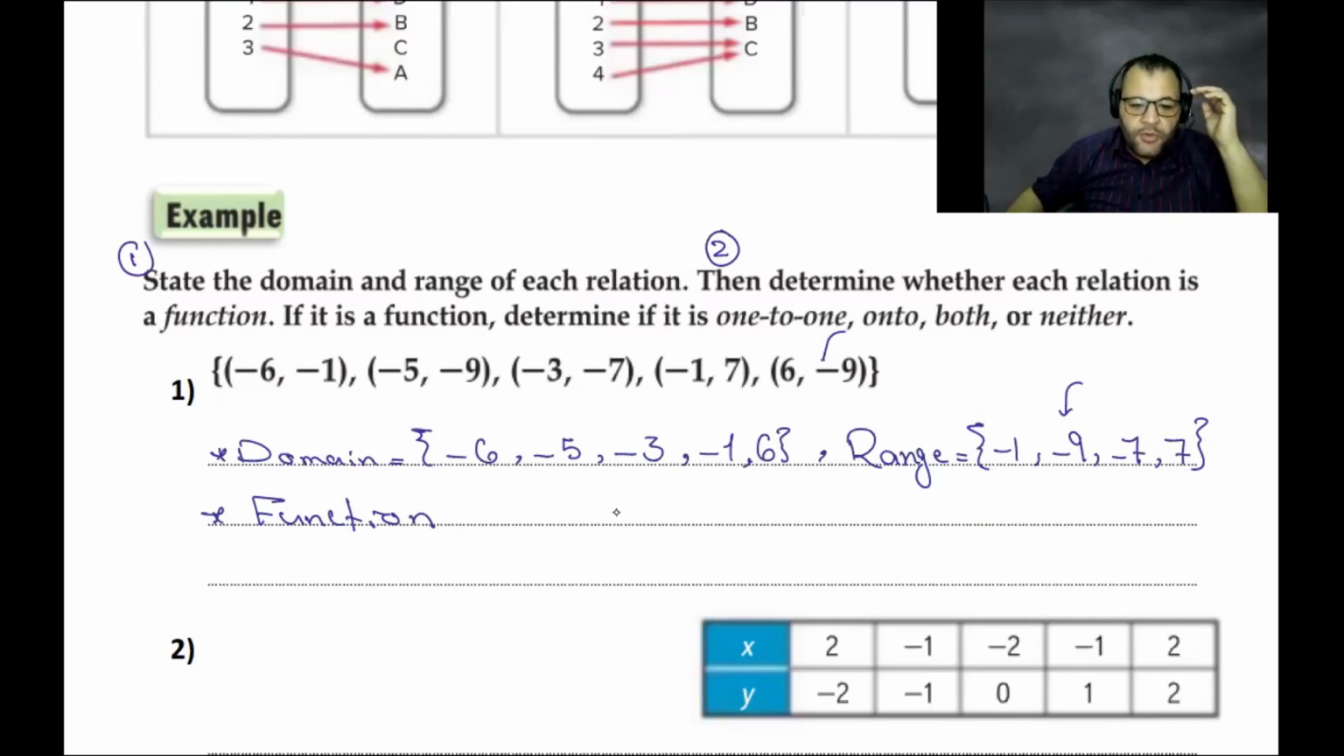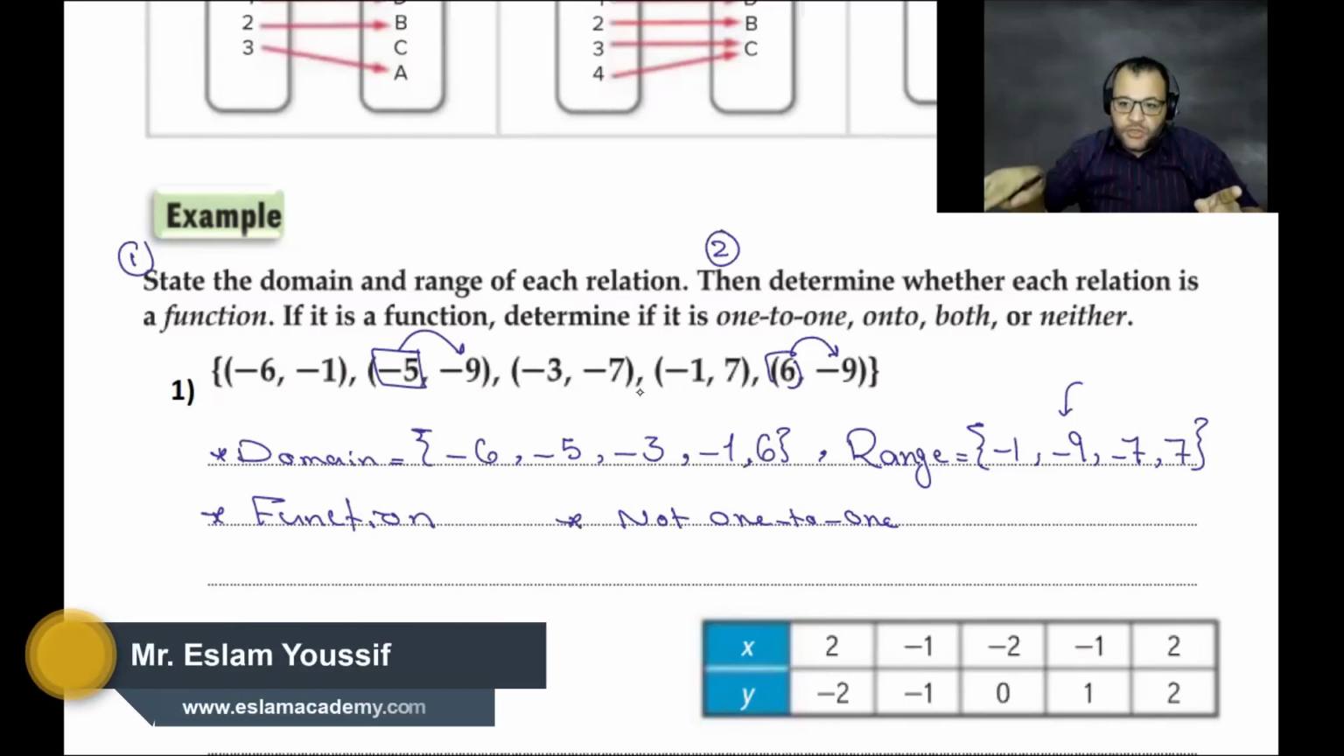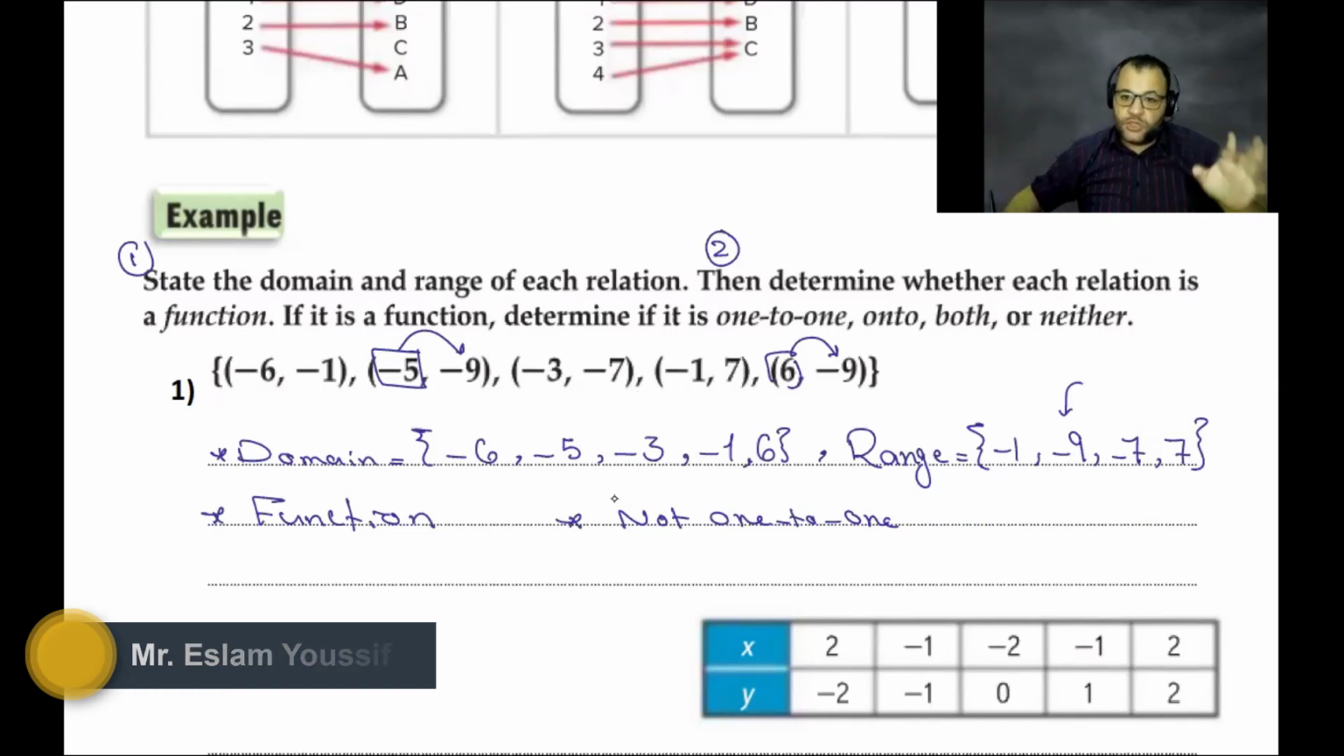Number 2: is this relation a one-to-one function? No, it's not one-to-one. Why is it not one-to-one? Because -9 is repeated. 5 is connected with -9, and 6 is connected with -9. We have two elements of the domain that have the same image in the range. So it's not one-to-one.